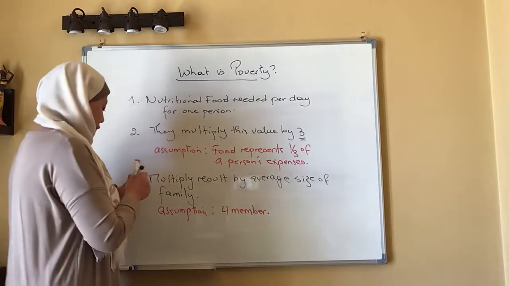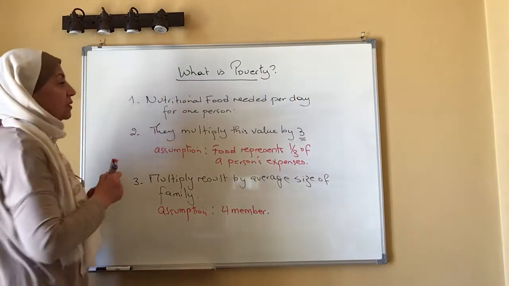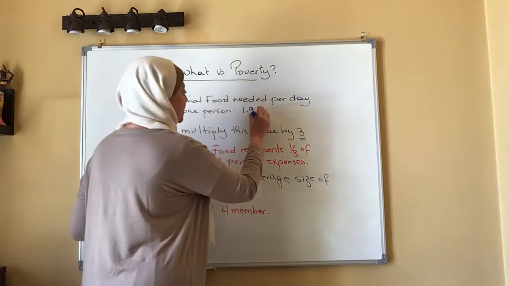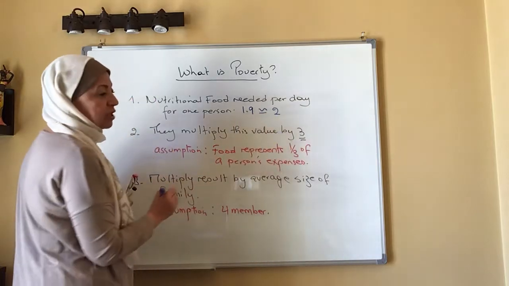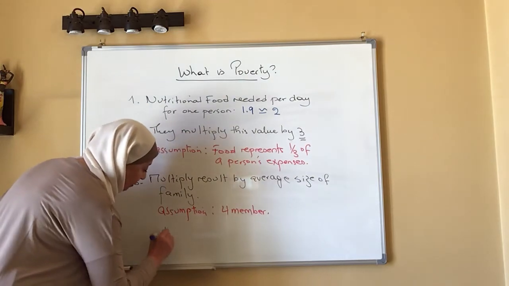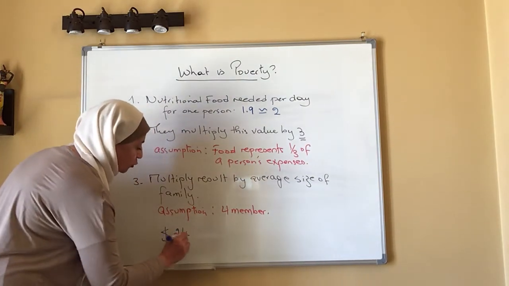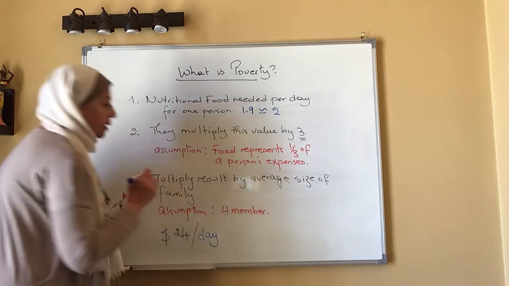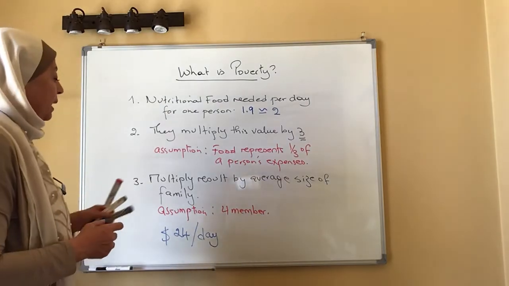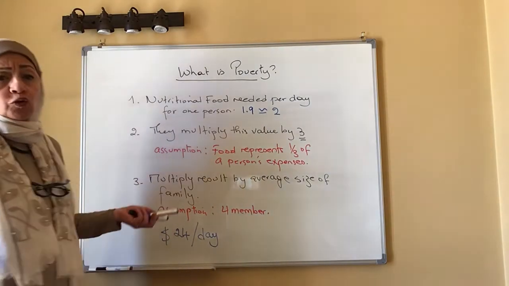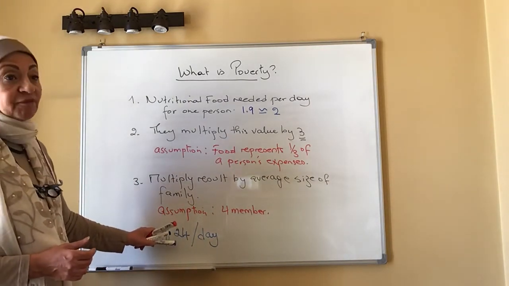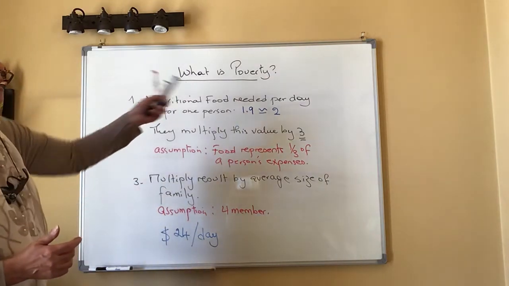So if the United Nations sets the daily value per person to 1.9, let's assume it is 2. 2 times 3 is 6. 6 times 4 is 24. So a family of 4 needs a minimum of $24 a day to achieve a minimum standard of living. Does this happen? No, not everyone gets this value. Anyone living under this value is living in poverty.